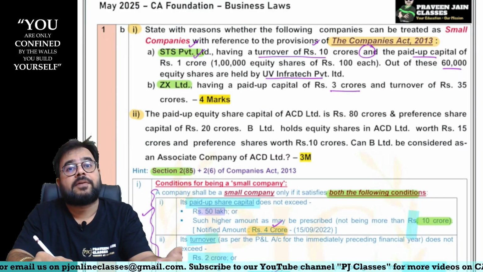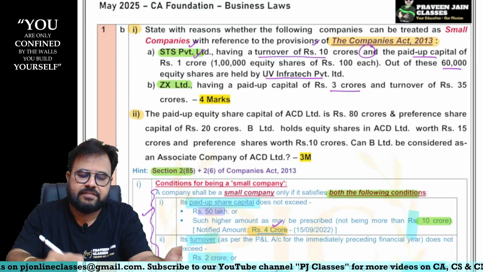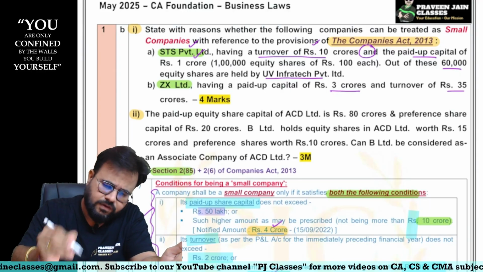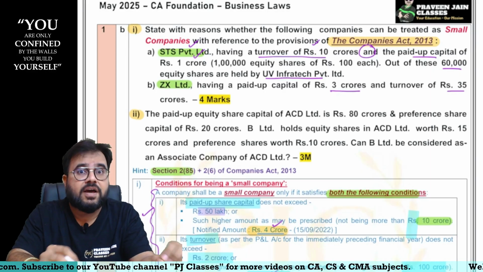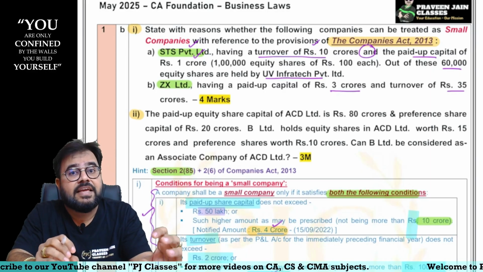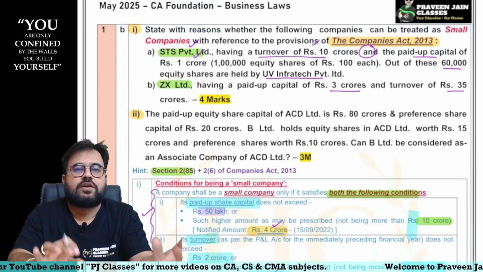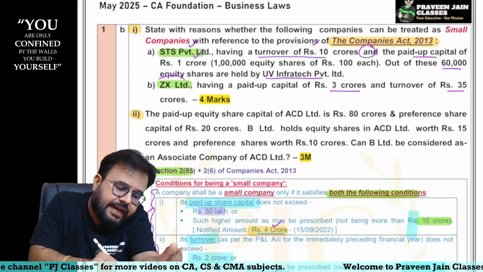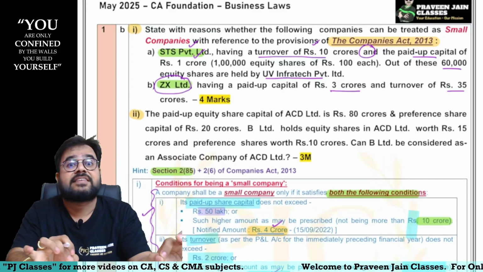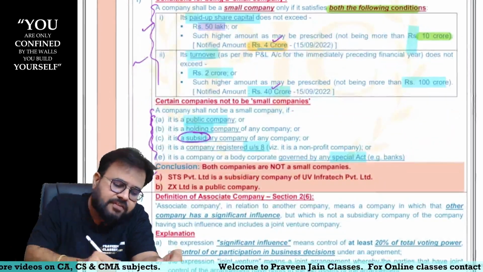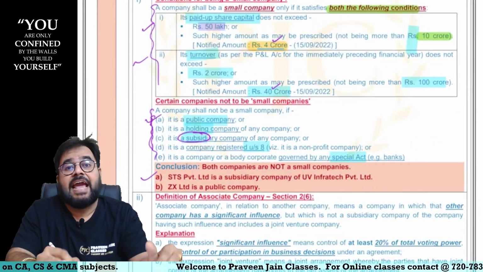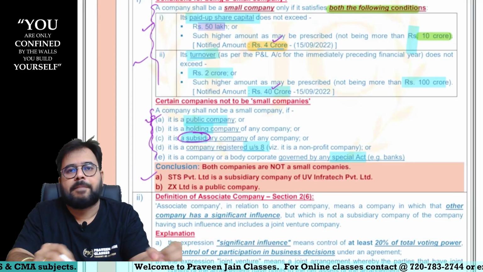Second, ZX Limited having a paid up capital of 3 crores. Can I say paid up capital allowed was 4 crores, sir. Here it is less than 4 crores. Plus turnover allowed was 40 crores. Here it is less than 40 crores, sir. Both the criteria are fulfilled, sir. But can I say here, most of the times where student will commit the mistake is reading this part, sir. Can I say it is ZX Limited, not ZX Private Limited, sir? Can I say which company can never become or never enjoy the status of a small company, sir? A public company.